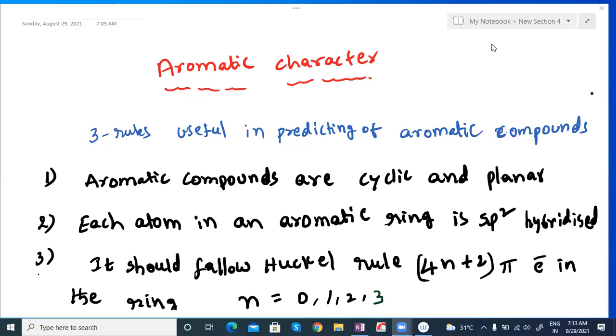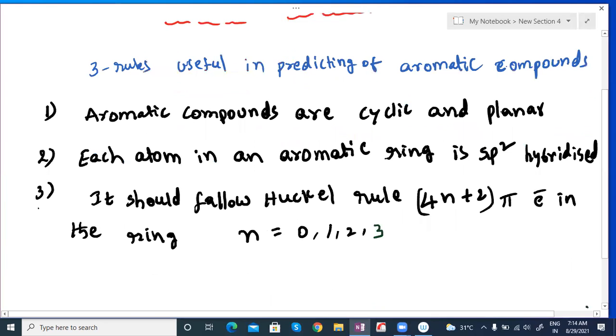How to solve an examination question? By knowing this much information, that's more than enough. We can solve an examination question. So to explain aromatic character, here we are following three rules. Aromatic compounds are cyclic and planar. Planar means all the atoms should be present in the same plane.